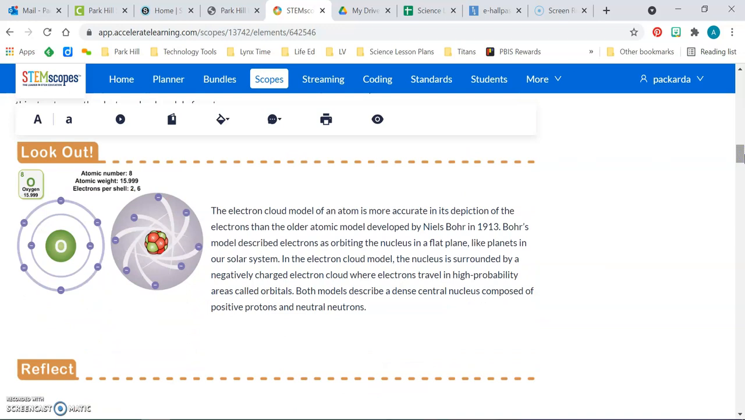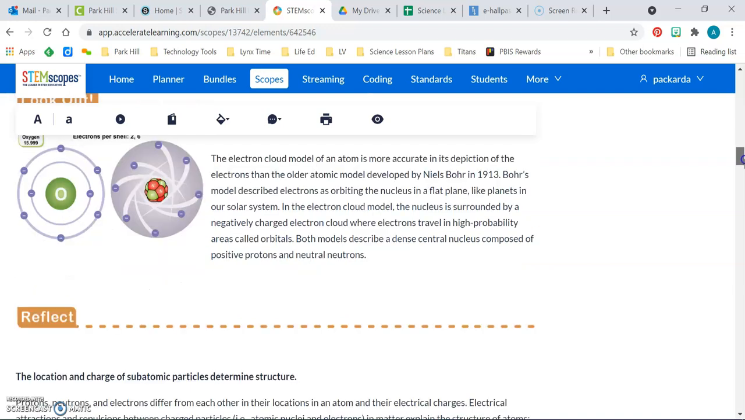Look out. The electron cloud model of an atom is more accurate in its depiction of the electrons than the older atomic model developed by Niels Bohr in 1913. Bohr's model described electrons as orbiting the nucleus in a flat plane, like planets in our solar system. In the electron cloud model, the nucleus is surrounded by a negatively charged electron cloud, where electrons travel in high probability areas called orbitals. Both models describe a dense central nucleus composed of positive protons and neutral neutrons.